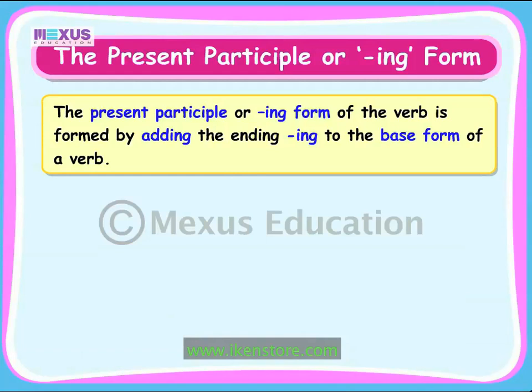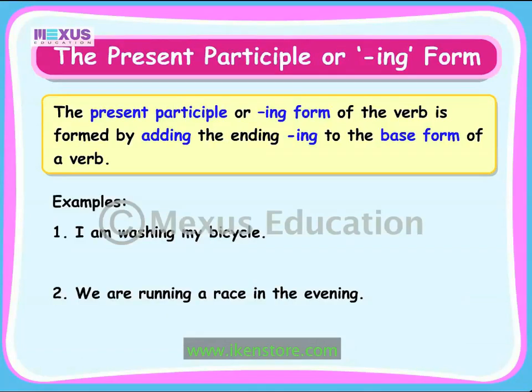Let us look at some examples of the ing form of some verbs in sentences. The verb washing is formed by adding the ending ing to the base form wash. The verb running is formed by adding the ending ing to the base form run. Let us now look at the uses of the present participle form of the verb.